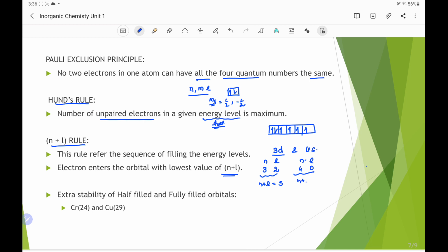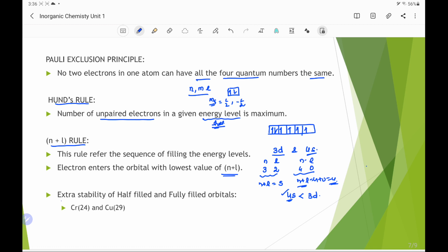Therefore, n plus l is equal to 4 plus 0, that is 4. Hence we see here that n plus l is lower for the 4s than the 3d. Therefore, 4s has lower energy than the 3d orbital, which implies that the 4s orbital will be filled prior to the 3d, though its n is higher.